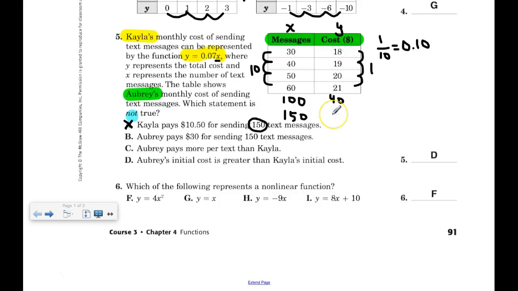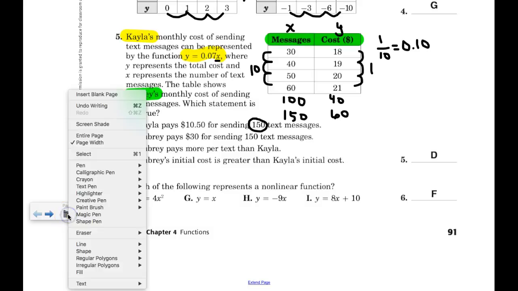If it's $20 for 50 text messages, it's $40 for 100 text messages, and $60 for 150 text messages. Aubrey pays $30 for sending 150 text messages. Is that true? I don't think so. So I believe we're choosing B for that.